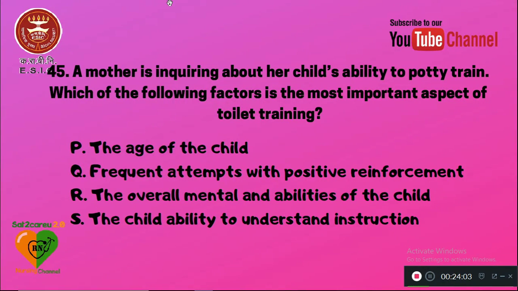Question number 45. A mother is inquiring about her child's ability to potty train. Which of the following factors is the most important aspect of toilet training? P is the age of the child. Q, frequent attempts with positive reinforcement, or the overall mental and physical abilities of the child. Yes, the child's ability to understand instruction. So the most important factor for toilet training, apart from the age, will be the overall mental and physical abilities of the child.